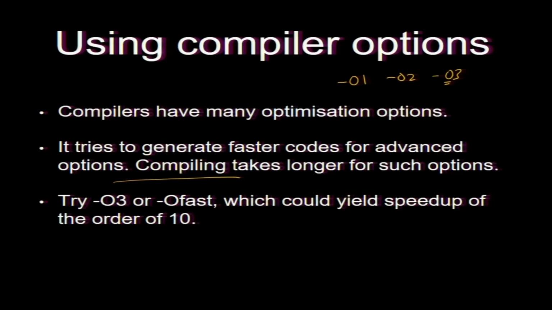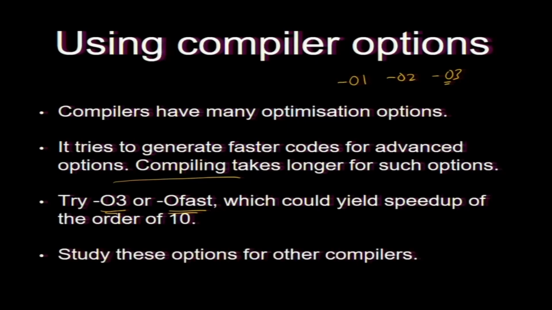So, we are going to use all three and see which is faster and by how much. I recommend that you use the -O3 option or the -O1 option, and we find that both are similar. If you look at the compiler options, there are 100 options, well probably more than 100. But I do not know much about all the other options. OpenMP also will be an option. But for optimization of sequential code, I did not do any parallelization, I have sequential code that I want to run fast. So, we will use these options and check.